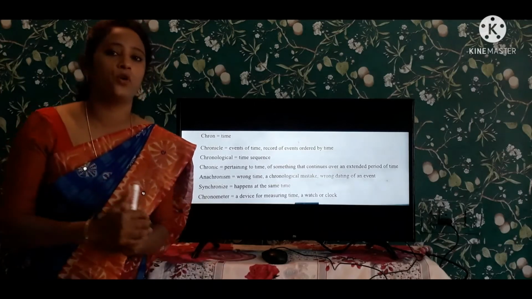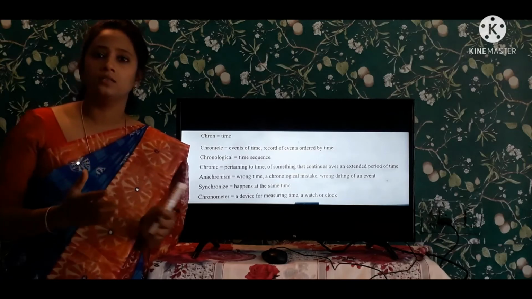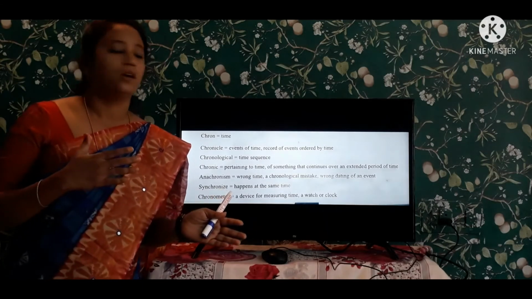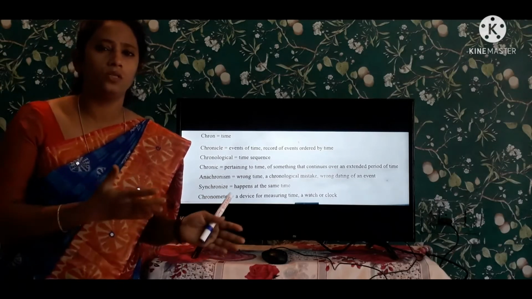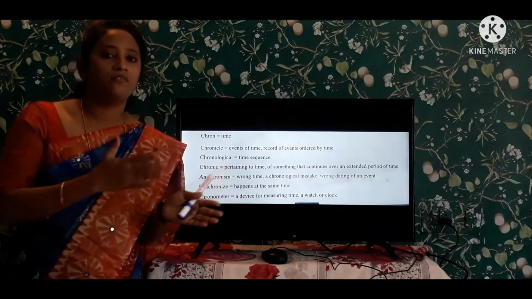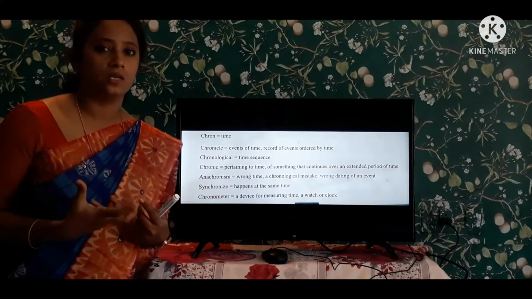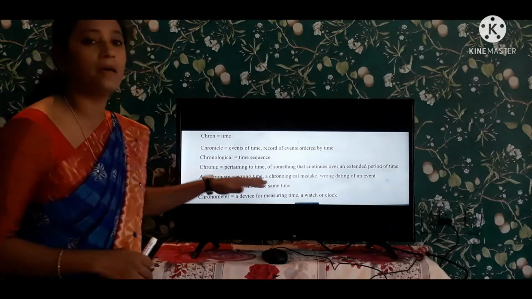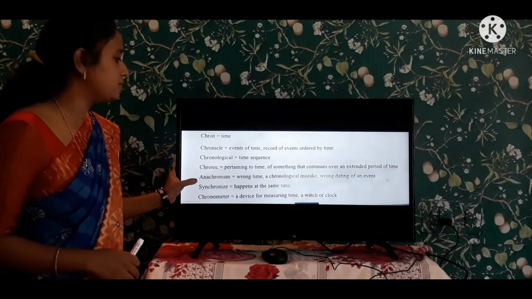Dirghakalika vyadulu. Chronic diseases, like cancer, AIDS, many of the diseases, right? Diabetes. These are all chronic diseases that are lifelong, that we should bear, right? So that is the best example for this chronic. Next one is anachronism.